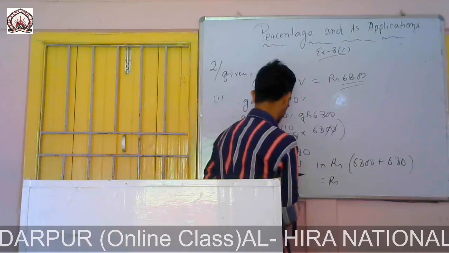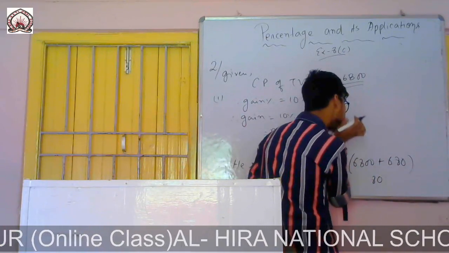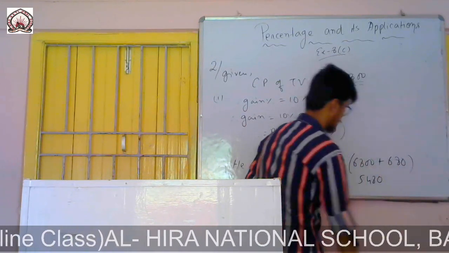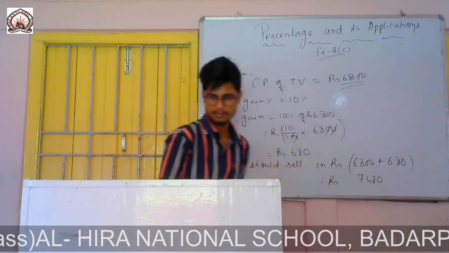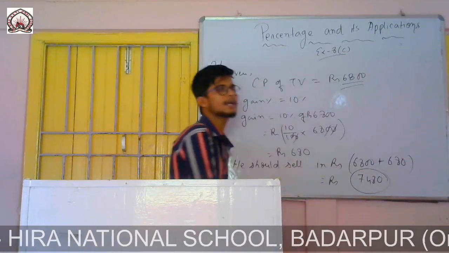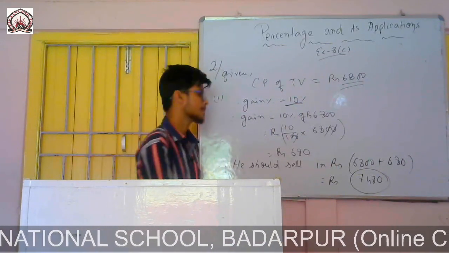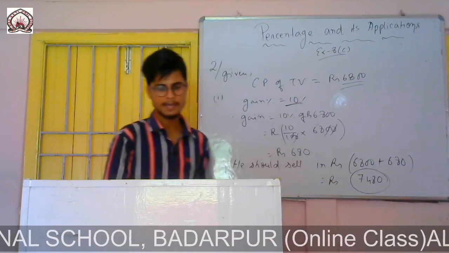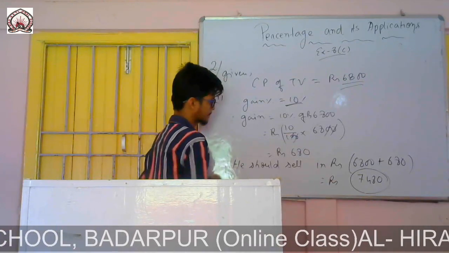So if he sells at rupees 7,480, then only he will gain 10% profit. So now next question is to find for loss, 5% loss.